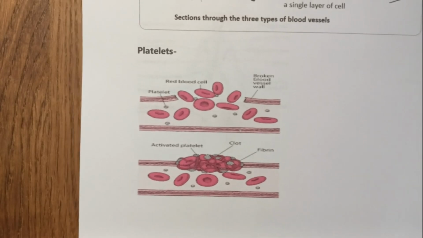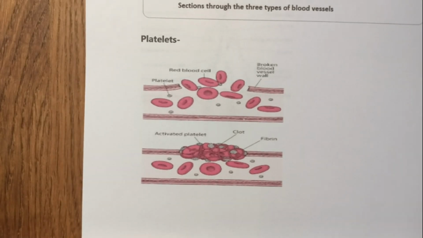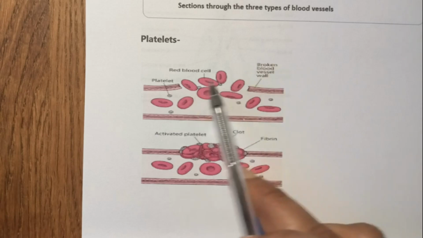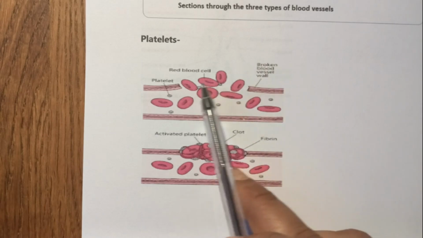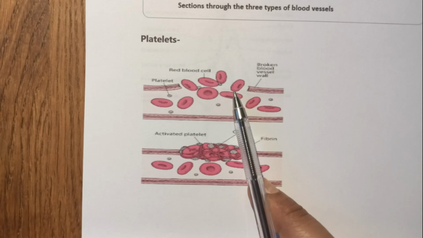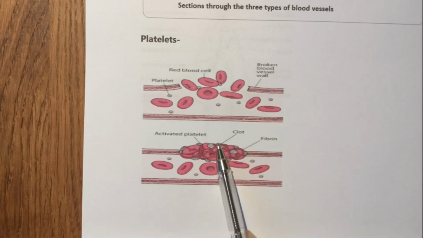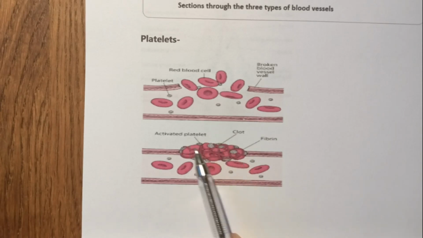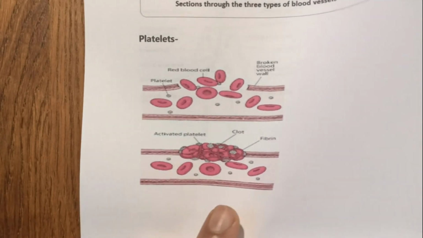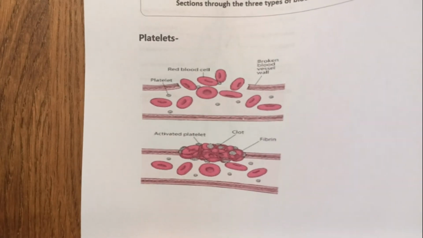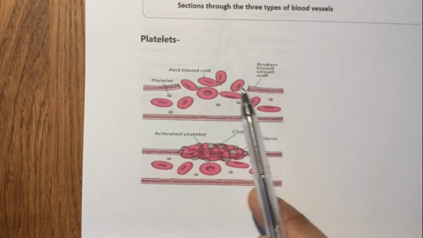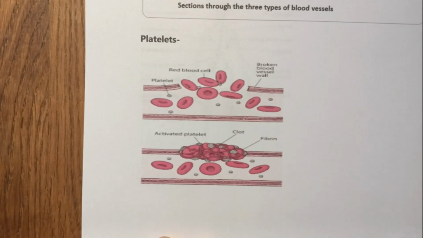Now, when the blood vessel is injured and it starts bleeding, naturally there will be a blood loss. But this leakage can be stopped with the help of platelets. The platelets will form a clump, they will clot, and that clot will stop further bleeding. So the platelets help to maintain the pipeline of the cardiovascular system, and they stop excessive bleeding by forming a platelet clump or platelet clot.